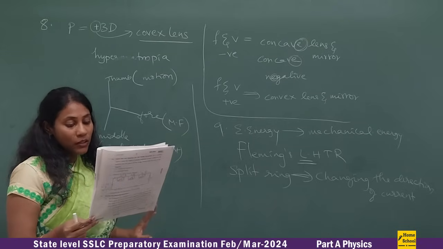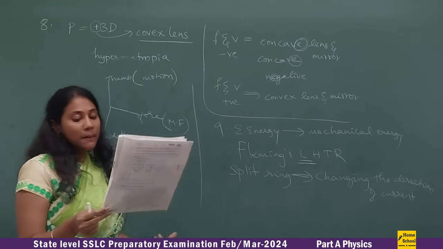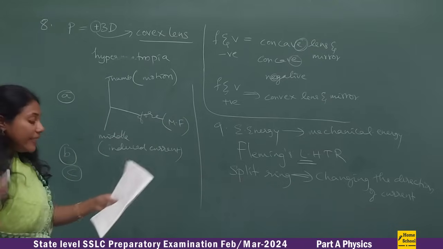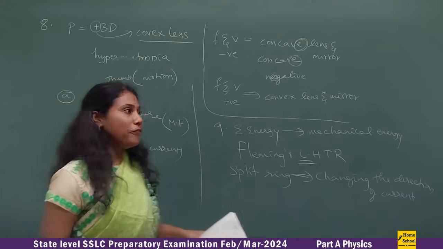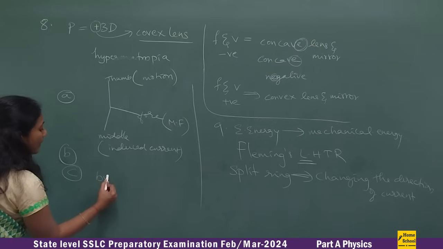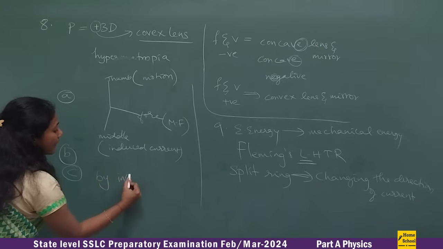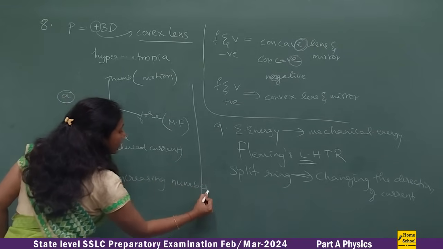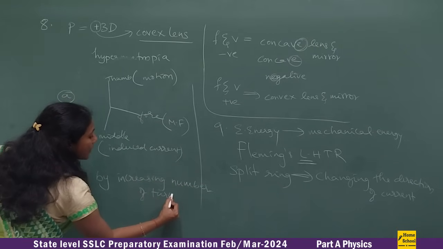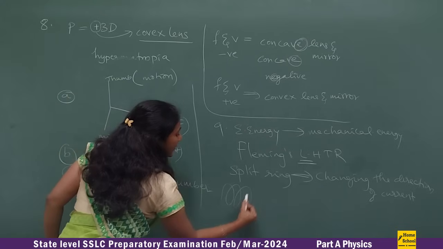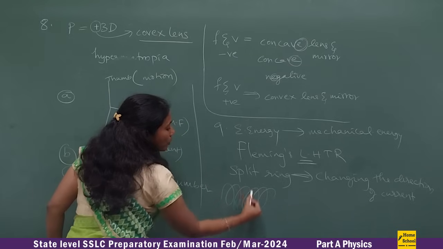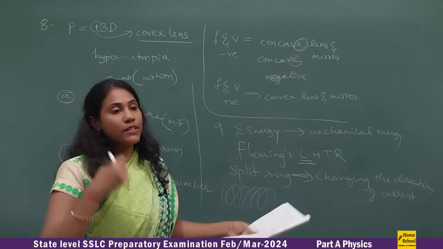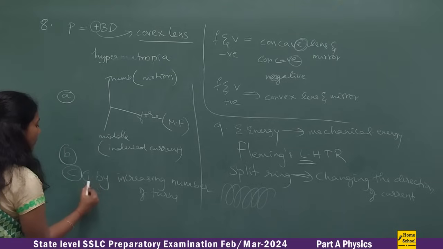And the third question: what are the two methods of increasing magnetic field in a solenoid? In a solenoid, how do you increase the strength of the magnetic field? By increasing the number of turns. Say the solenoid is this; the more turns, the more coiled it is, the more magnetic field lines you will observe. So this is the first point.